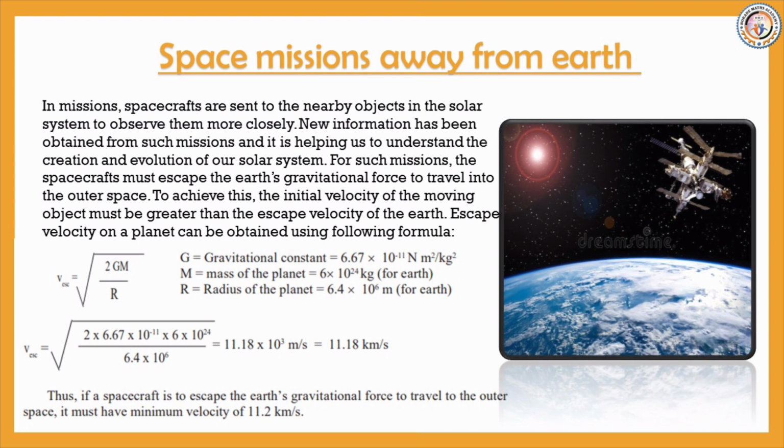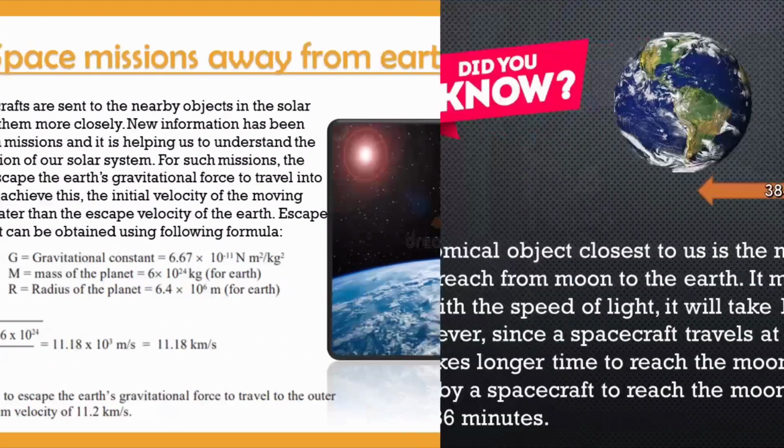So what do we get? We get 11.18 kilometer per second. So for a spacecraft to escape the Earth's gravitational force and travel to outer space, it must have a minimum velocity of 11.2 kilometer per second.